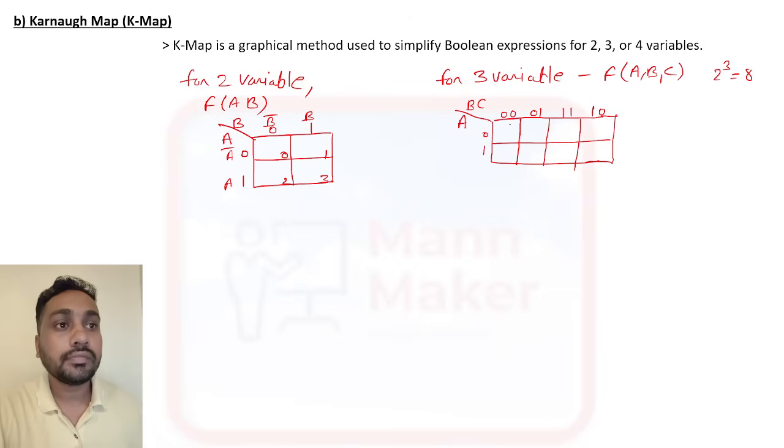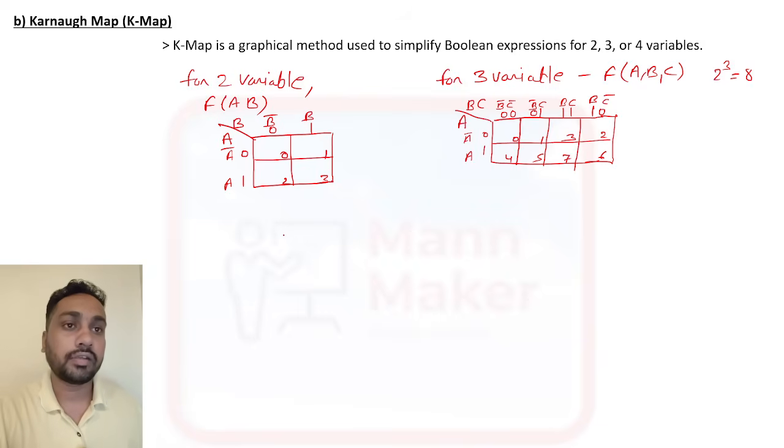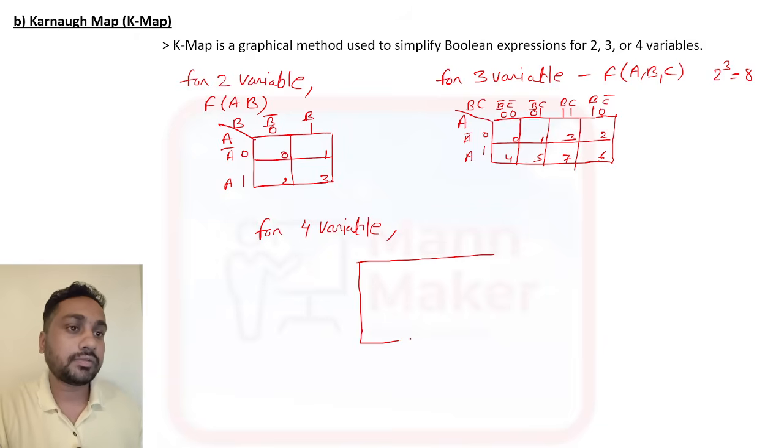Now how will you make the box representation? First this 0 0 means what? This is B bar C bar, this is B bar C, this is B C, this is B C bar, this is A bar and this is A. Now here this one is 0, this is 1, this is 2, 3, 4, 5, 6 and 7. So like this for 3 variable. Now for 4 variable we'll see. For 4 variable, it will become like this. 4 variable means what?